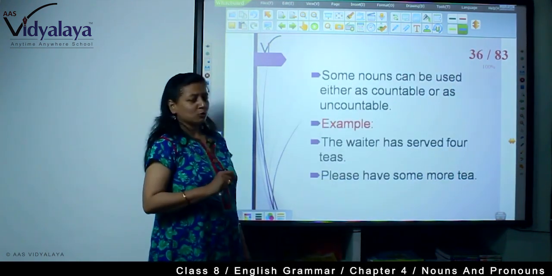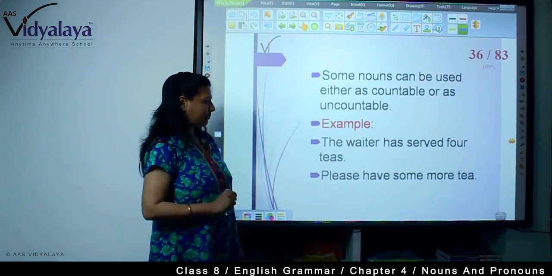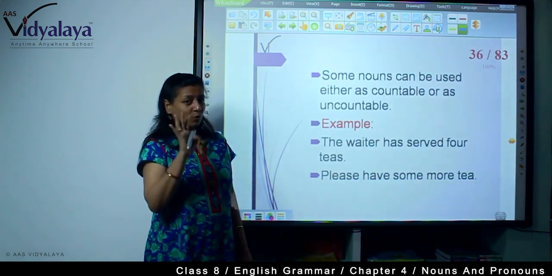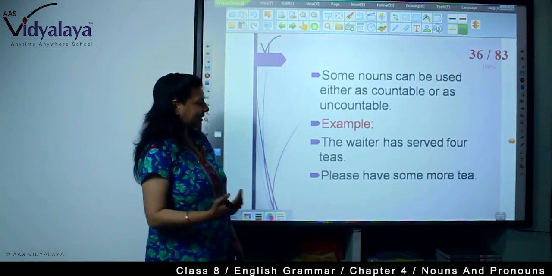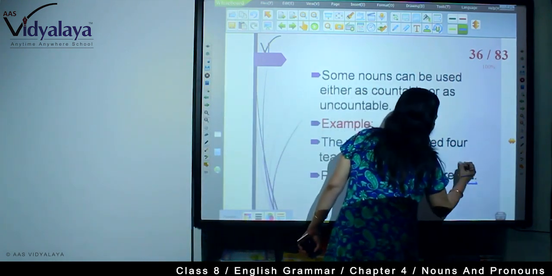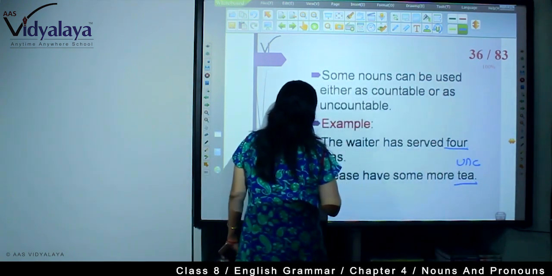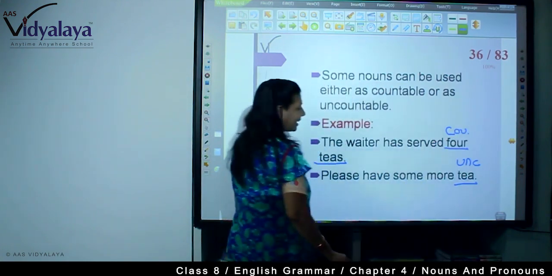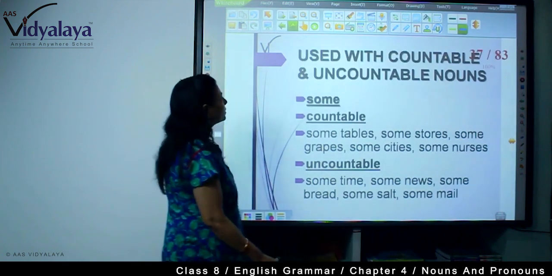Some nouns can be used either as countable or as uncountable. Example: the waiter has served 4 teas. 4 teas means 4 cups of tea. And: please have some more tea. Here tea is uncountable and here 4 teas is countable. Right? So the same word we have used in both ways.